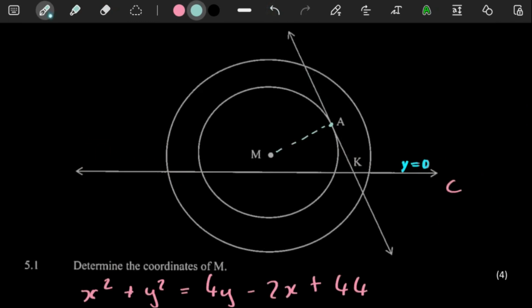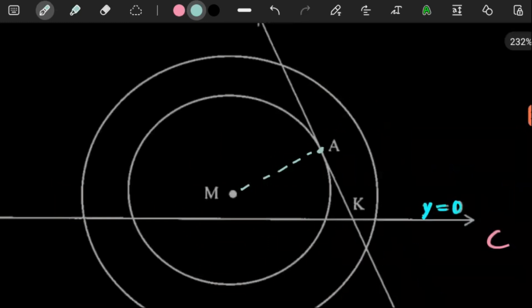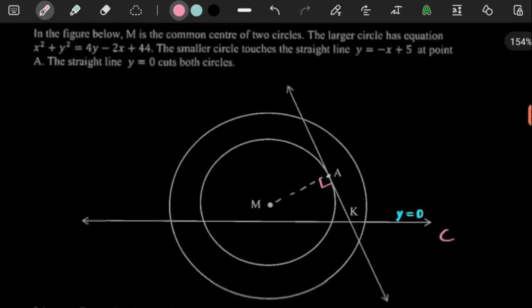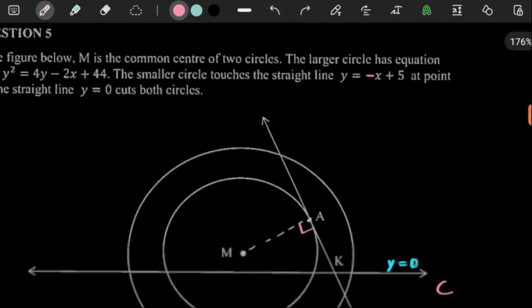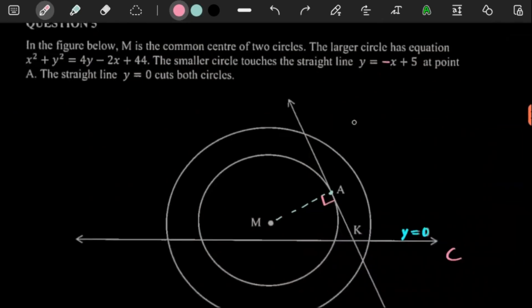Getting the equation of AM, remember, a tangent and a radius will always be perpendicular to each other. So this is already a 90-degree angle. And we have the gradient of the tangent already. It's a -1. We're seeing it here from the equation that has been given to us. The gradient is just a -1. So as long as we know that the gradient of this line here is a -1, it makes our life so much easier, because the gradient of this line here is going to be a +1.